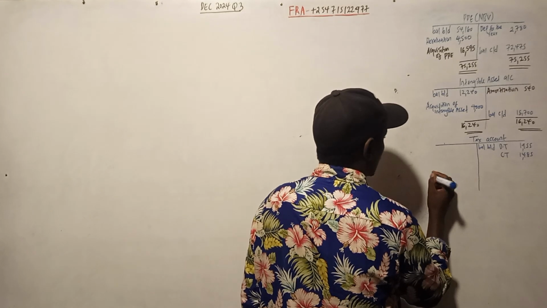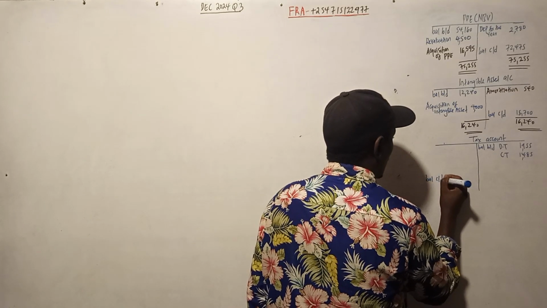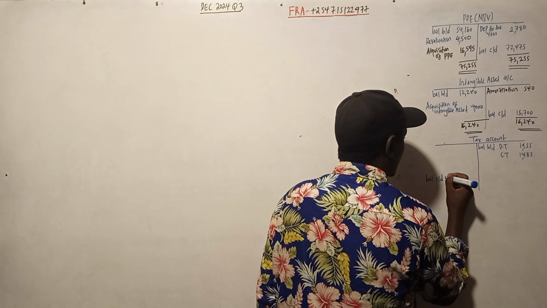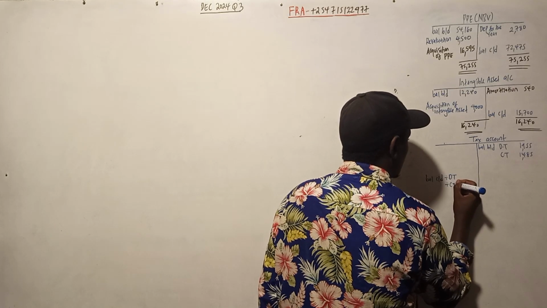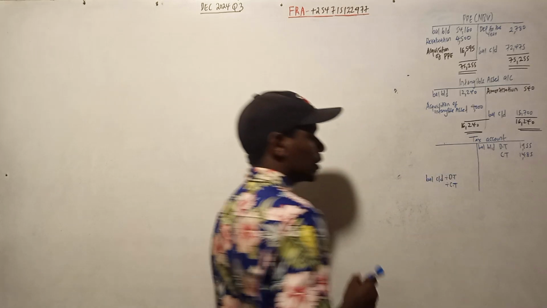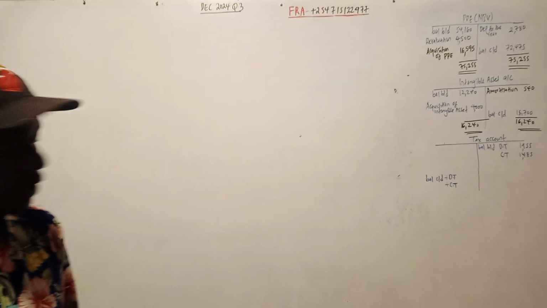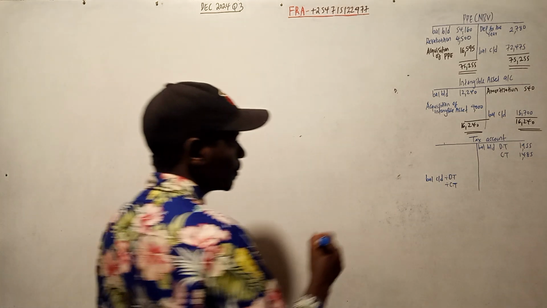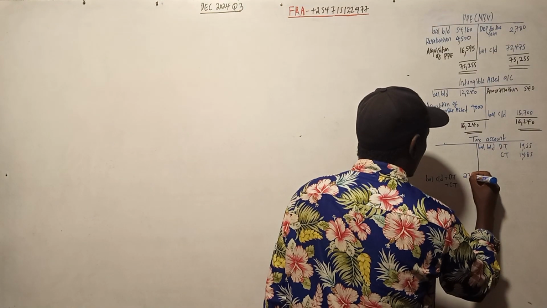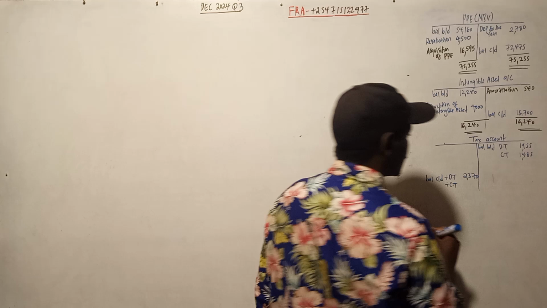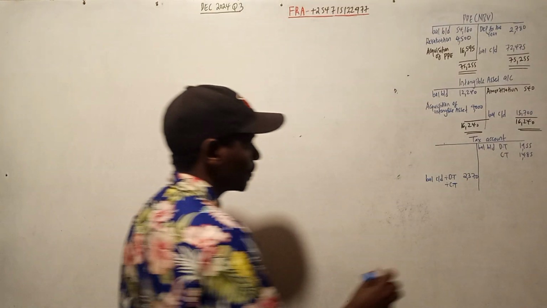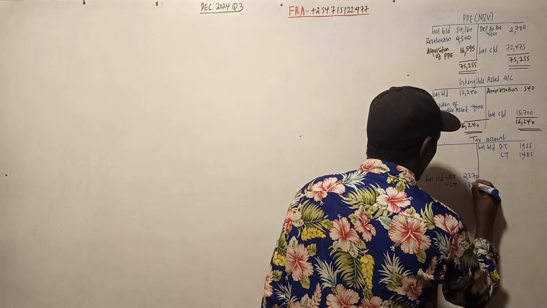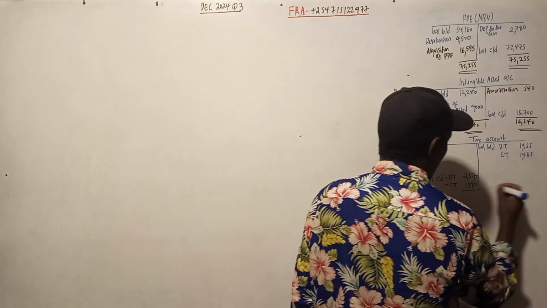DT at the end is 2370. The other one, current tax, is 1880.